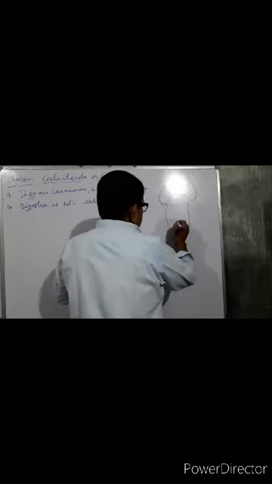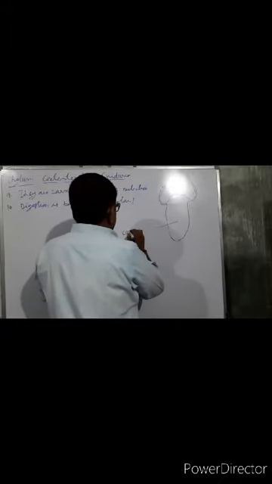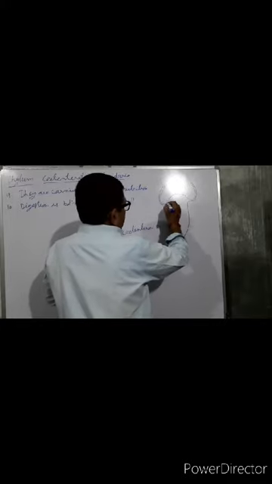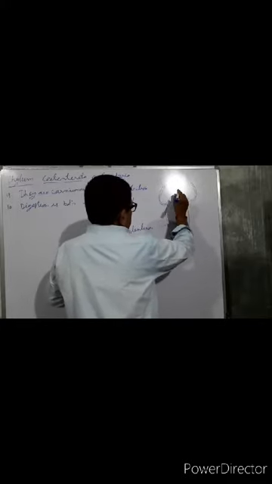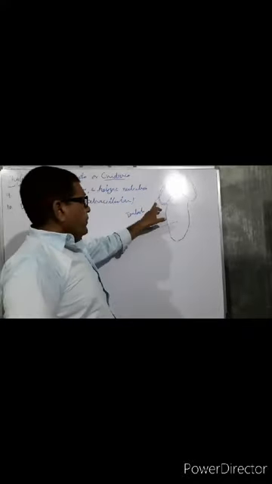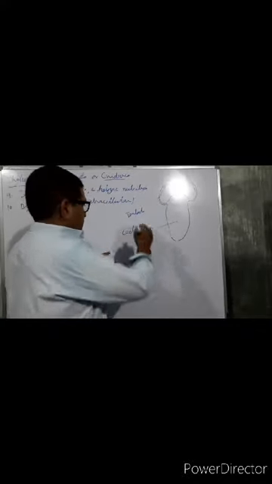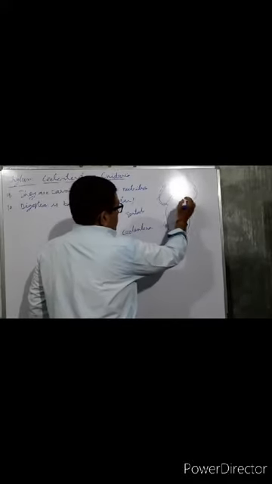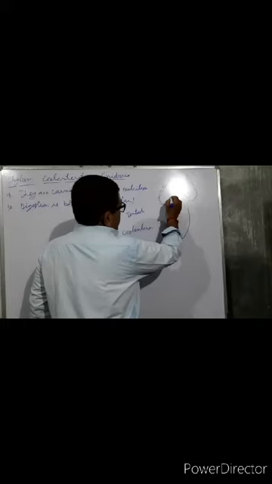This is the coelenteron, and this structure is called a hypostome.